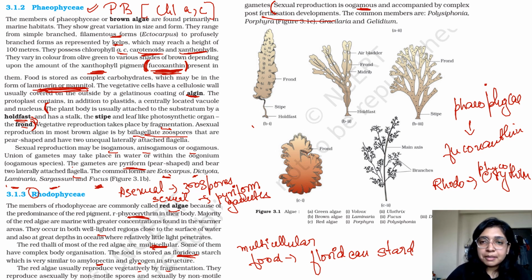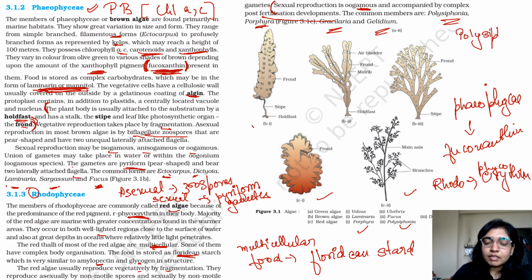The common members are Polysiphonia, Porphyra, Gracilaria, and Gelidium. Okay, Porphyra and Polysiphonia are given over here. Alright, so remember the examples, which is, I'll just write it down for you. Polysiphonia, and Porphyra, Gracilaria, and Gelidium. Okay.